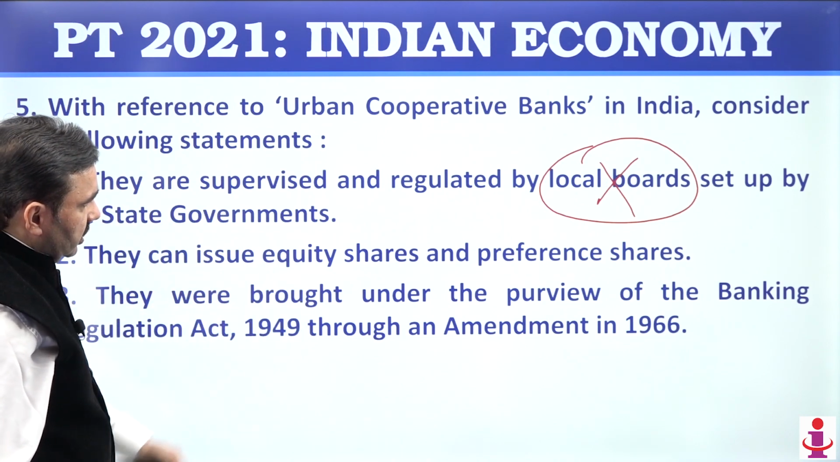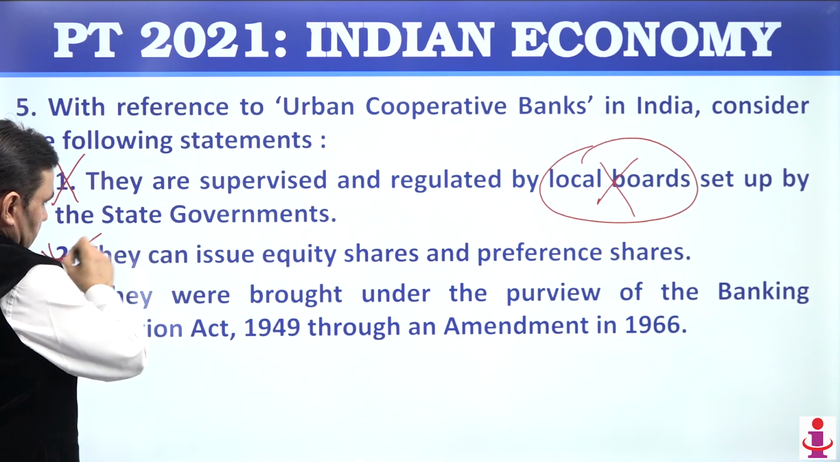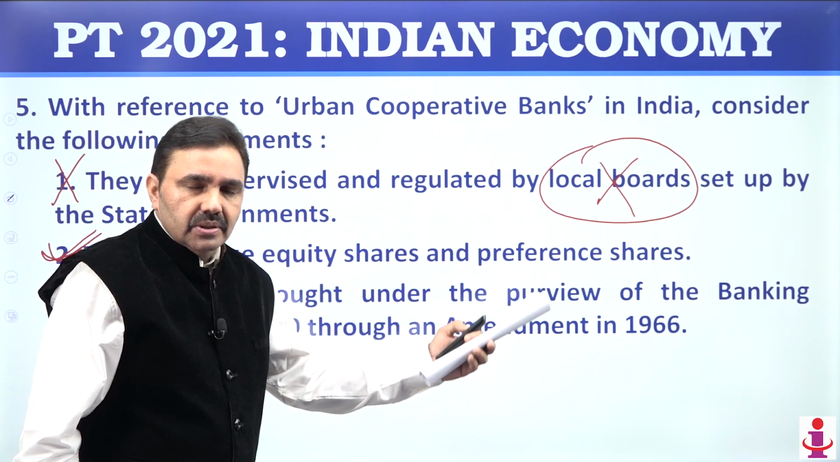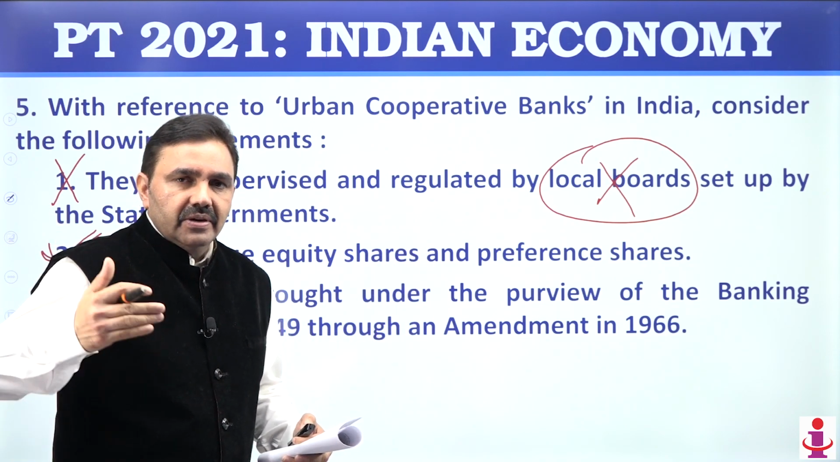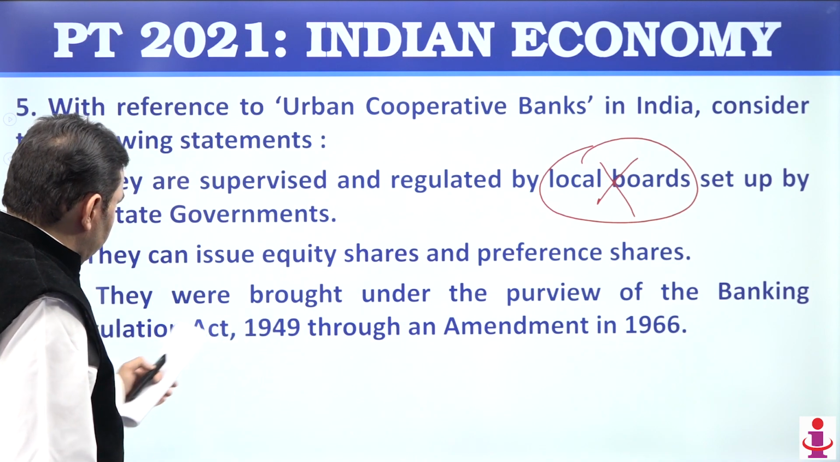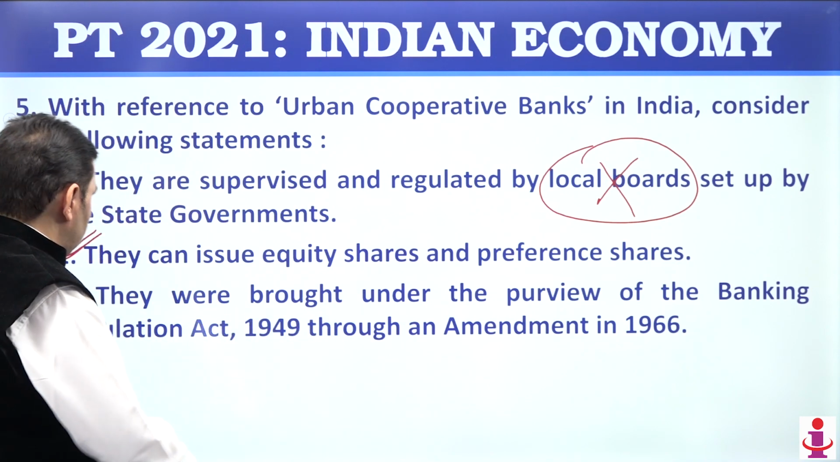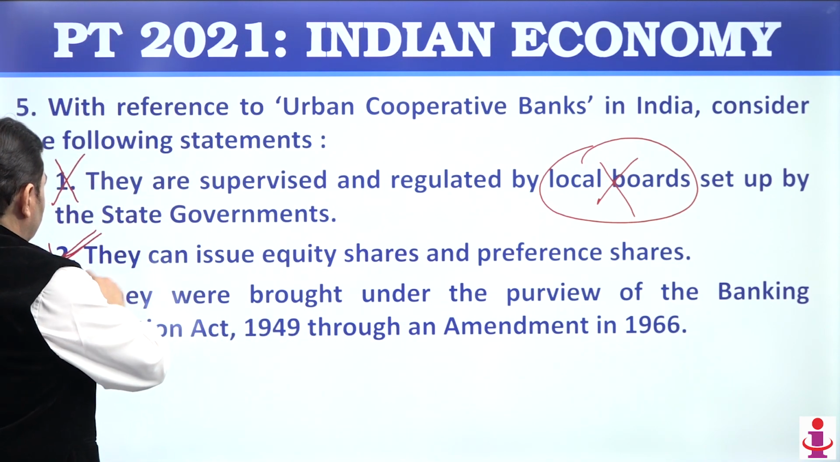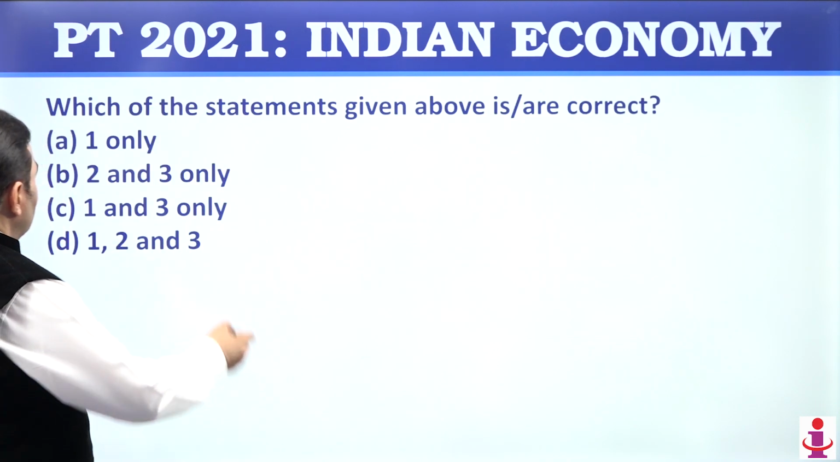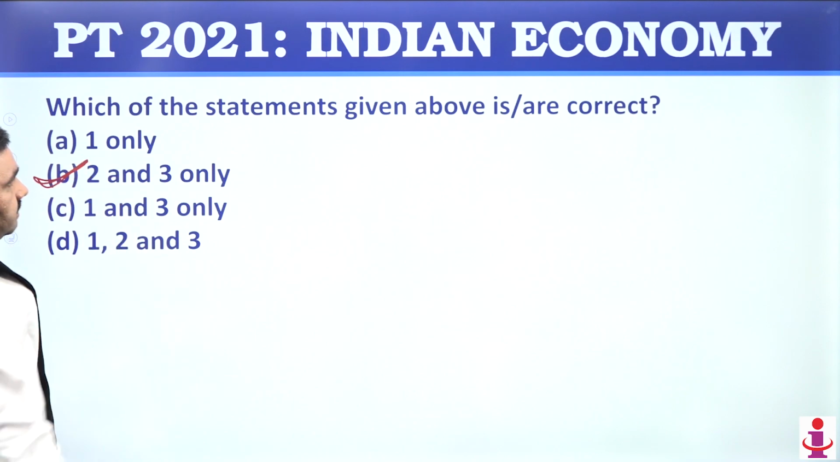They can issue equity shares, that is allowed nowadays. That has been a change in the recent past, so that urban cooperative banks can improve their financial health. They were brought under the purview of the Banking Regulation Act 1949 through the Amendment of 1966, that's correct. So 1 is wrong, 2 and 3 are correct. Here the option becomes 2 and 3 only.